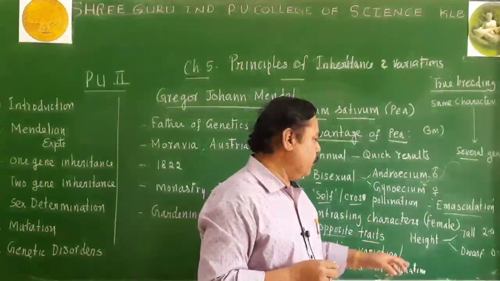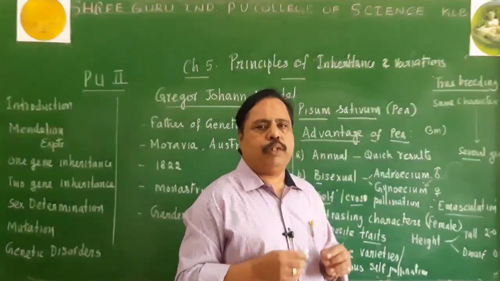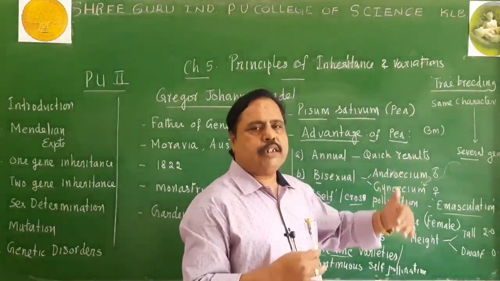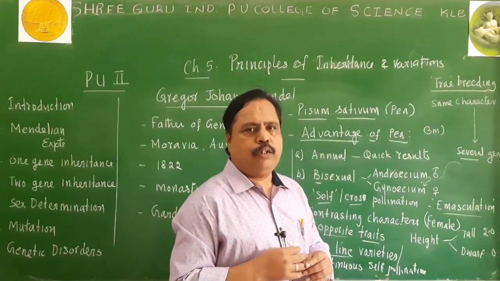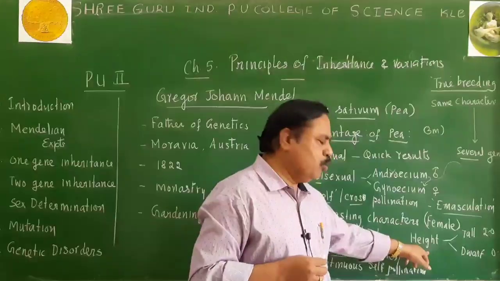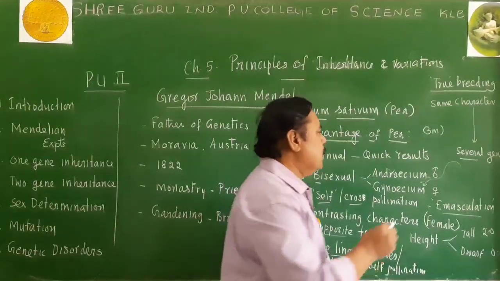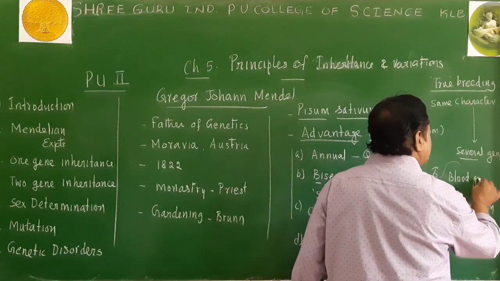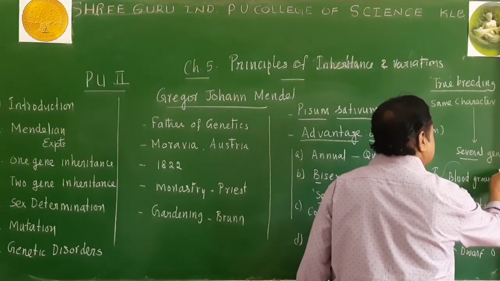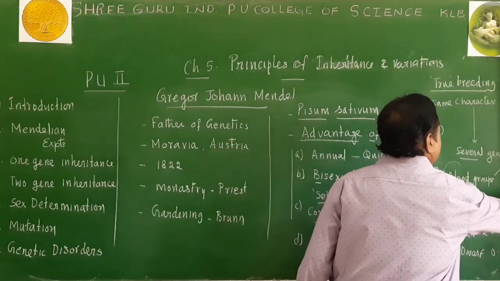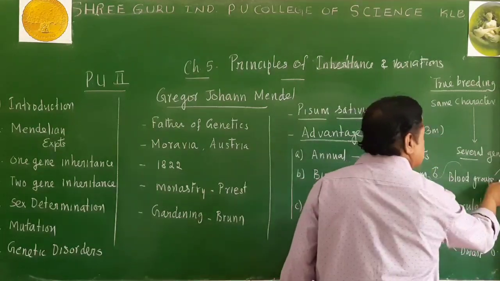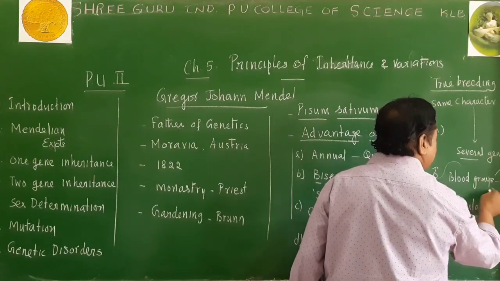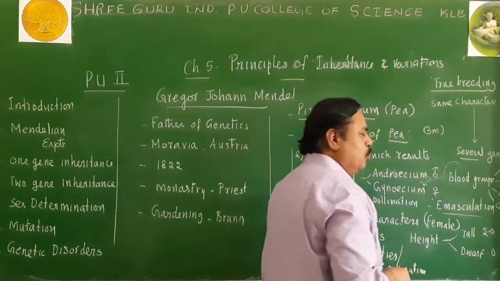Similarly, if you take blood group in the human population, forget about Pisum sativum, just compare this with the human blood group. Blood group is the character. That blood group can exist in different traits. For example, some people belong to A group, some to B group, some to AB group, others to O group.